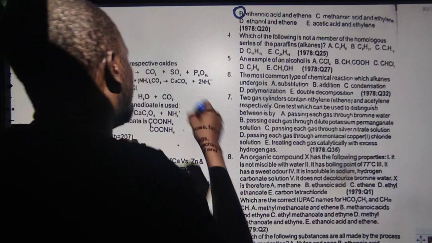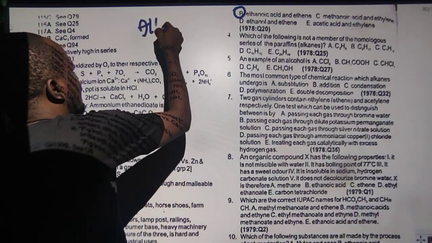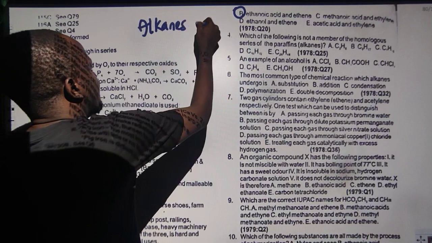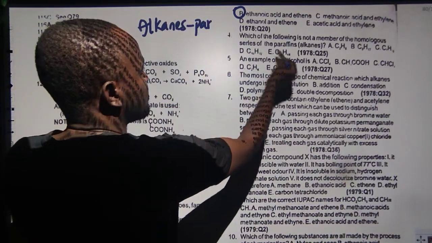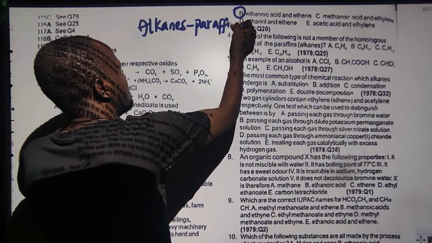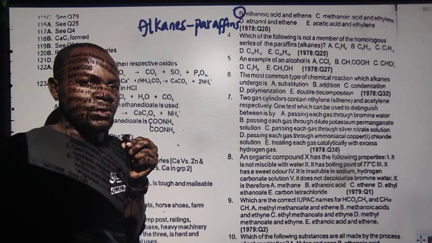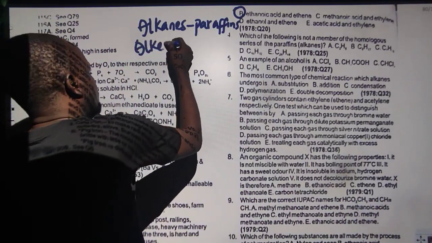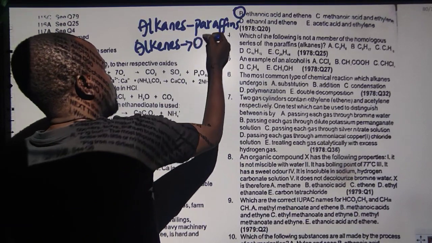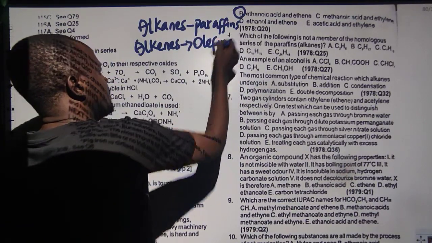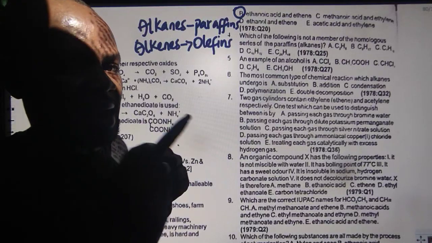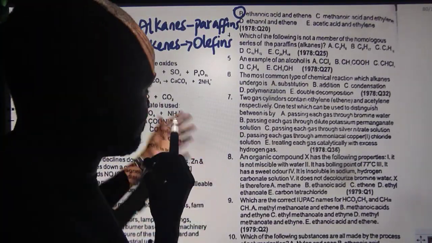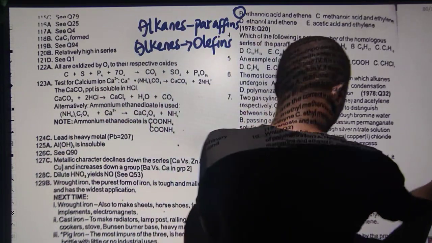Now, the only thing you keep in mind here is just mastering the names. Now, alkanes are known as paraffins. Paraffin is a single word. Permit my spellings. Alkenes are known as olefins. You can write it down for the sake of the next question. And alkynes are known as what? Acetylenes. So I hope you can write down, there's no space to write all this stuff.